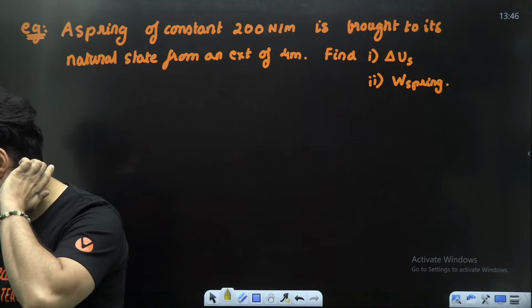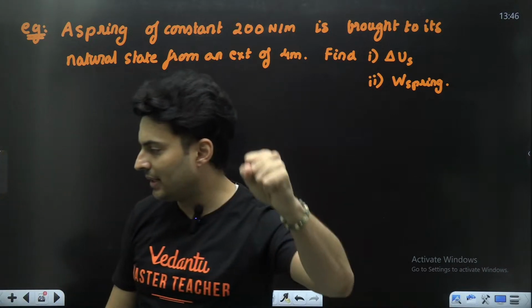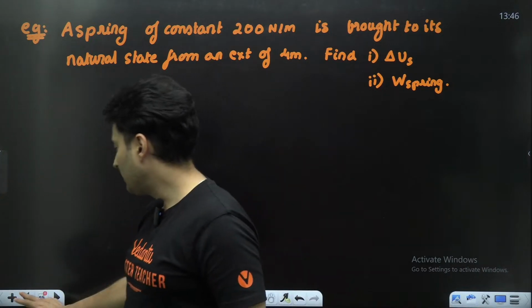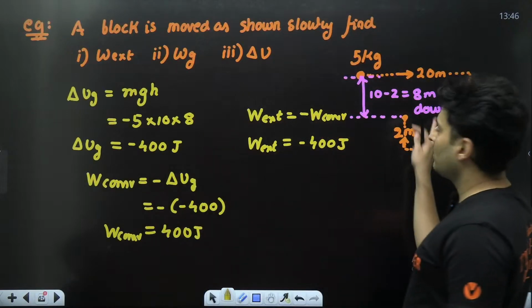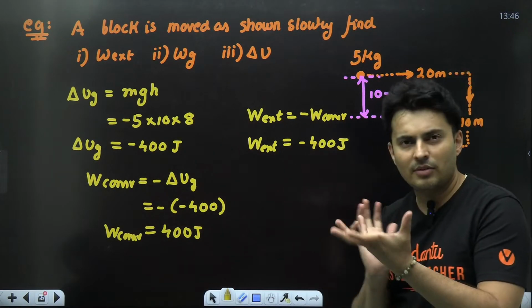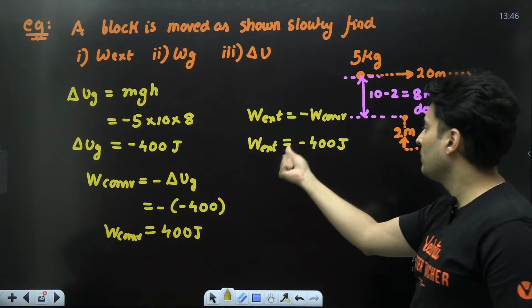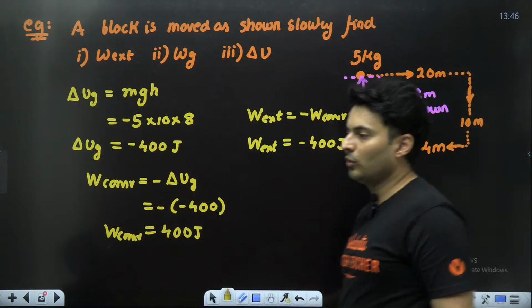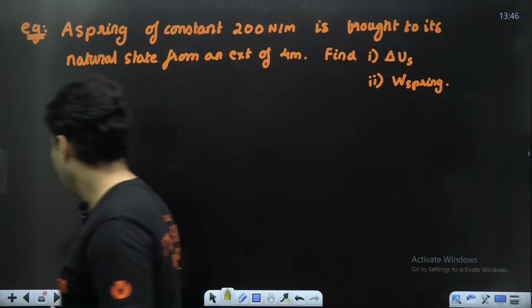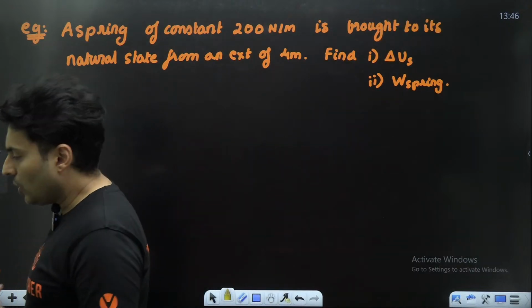Slowly, why not taking friction? Shalini, that friction is counted in that external force. So in that previous thing, the reason why it was done slowly, maybe normal, tension, friction, whatever was there, all those external forces together did a negative 400 joules. Okay, because it was slowly, that is already counted in it.